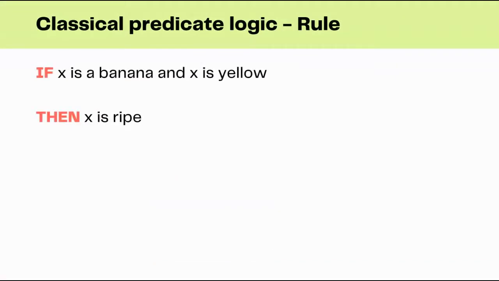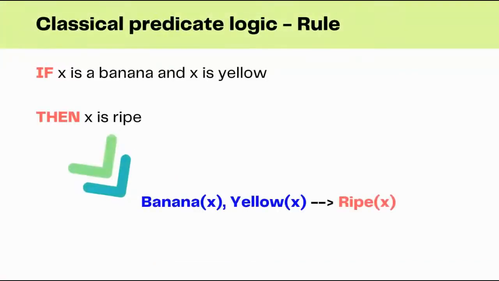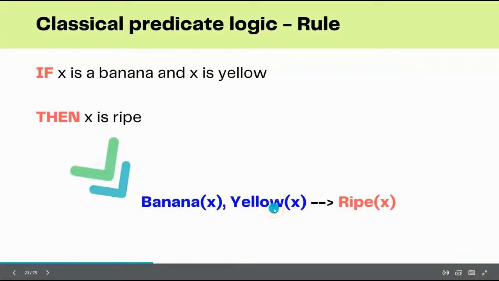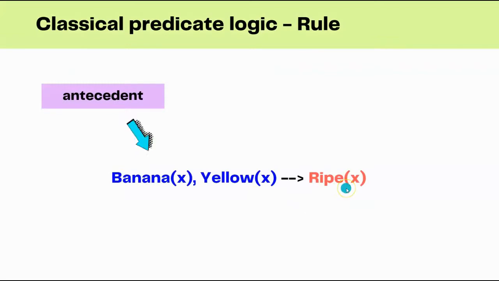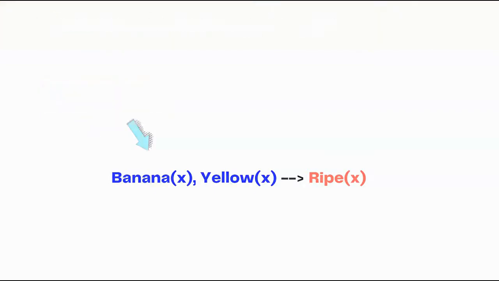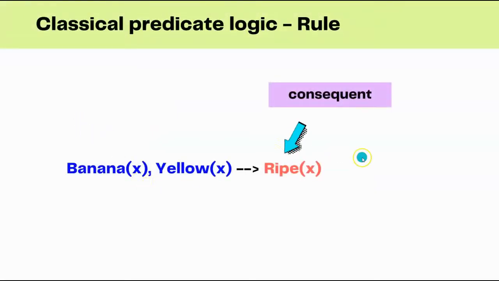And here, when we state the rule, the result is something like: if banana and yellow are true, then we say that it is ripe. So in this condition, banana and yellow implies ripe. The first part of this rule is the hypothesis or the fact, which we call the antecedent. The second part, which is the conclusion of the fact, we call the consequent. So here we have an if and a then: if is the hypothesis or the fact, and the consequent is nothing but the conclusion or consequence of the fact.